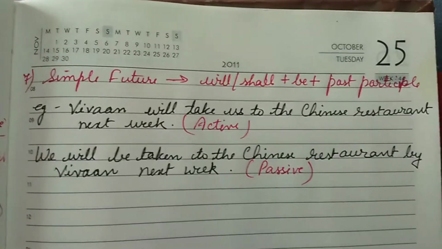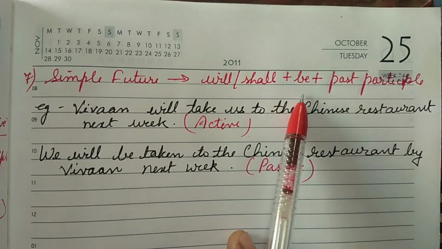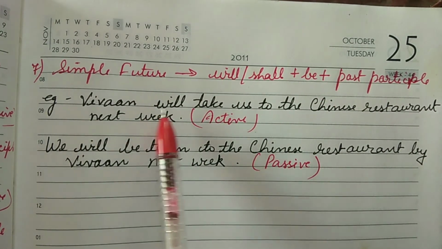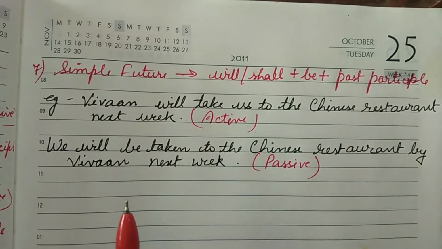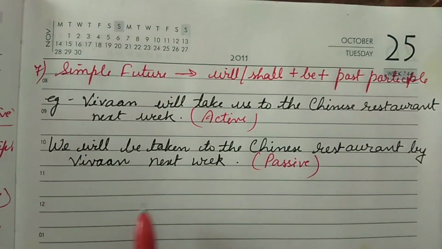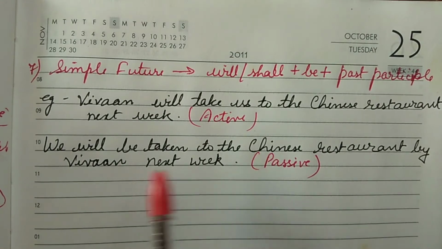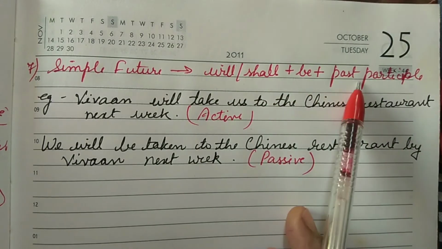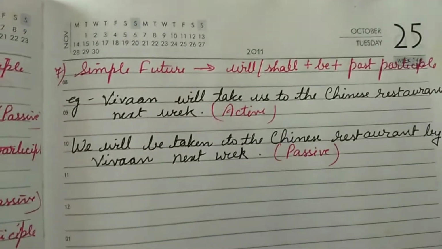Then come to the next, your simple future. In this also you will follow this structure, that is will, shall plus be plus past participle. So the example can be: Vivan will take us to the Chinese restaurant next week. Then we can change it into passive in this manner: We will be taken to the Chinese restaurant by Vivan next week. So here, will be taken, the past participle of take. This is how we try to change the statement according to the rule.